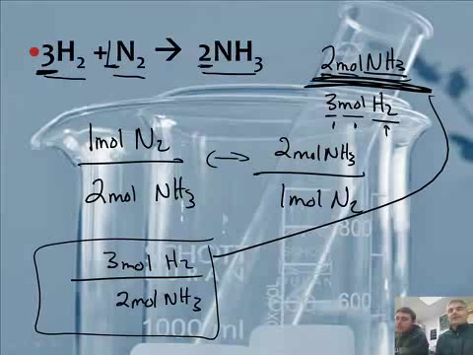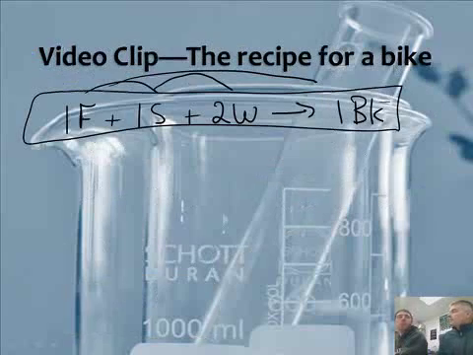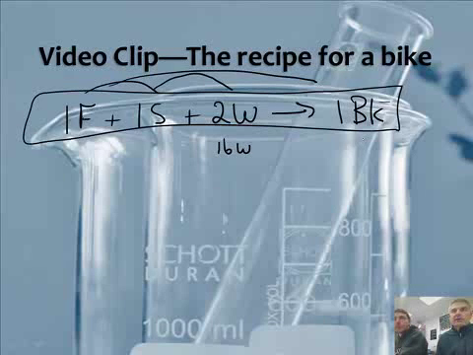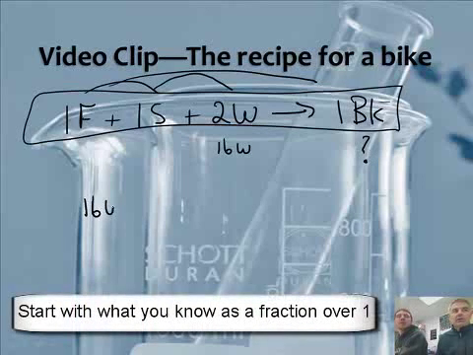We need these numbers, guys, if we're trying to predict how many bicycles we're going to make. So if I had 16 wheels, I could predict how many bicycles I could make. Okay, and then I could figure it out pretty easily. Actually, should we do that? If we go back to our bicycle recipe, let's say we had 16 wheels. How many bikes could I make? I think if I had a ratio I could figure that out. So what you do is you'd say 16 wheels. Start with what you know and put it over 1. Times a fraction, or do the railroad track thing.